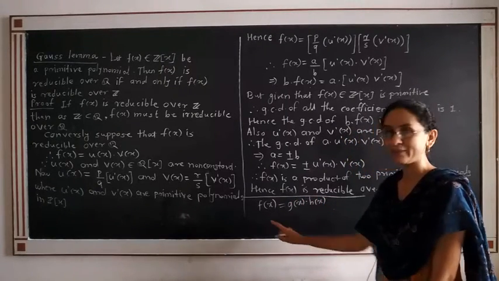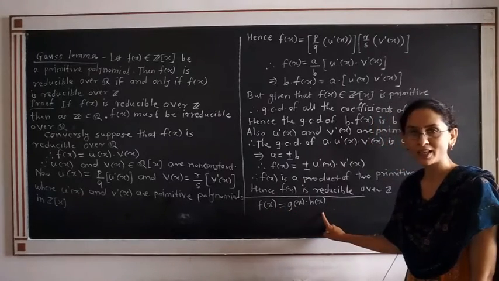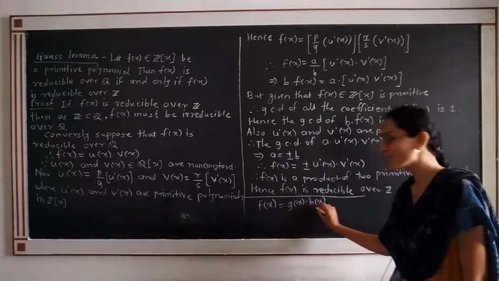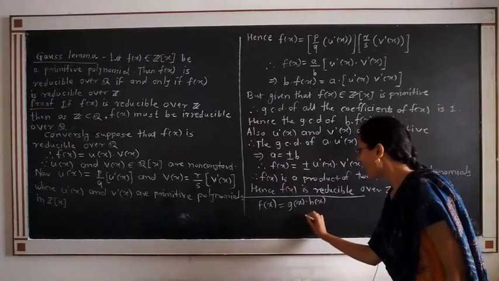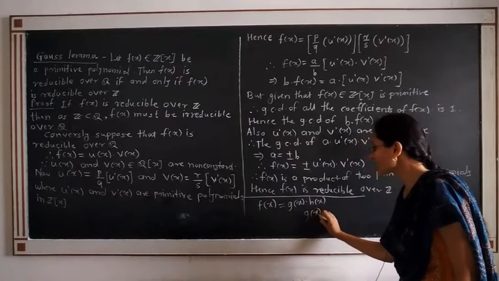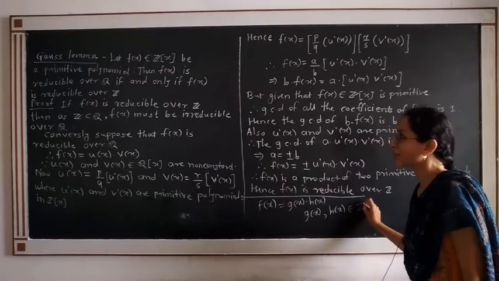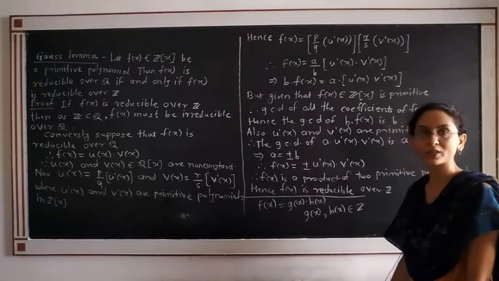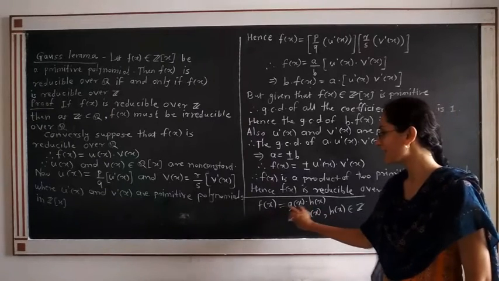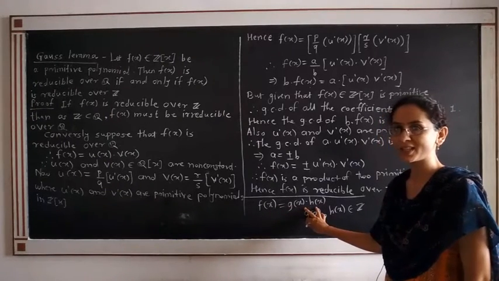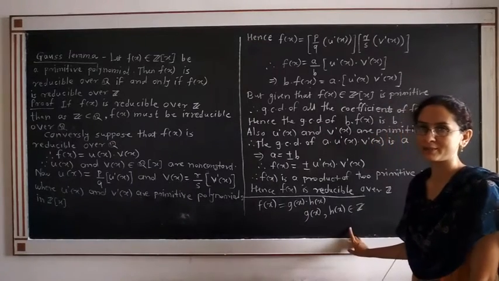That is, f(x) equals g(x) times h(x), where neither g(x) nor h(x) is a constant polynomial, and these polynomials belong to Z[x]. Then we say that f(x) is a reducible polynomial over Z.